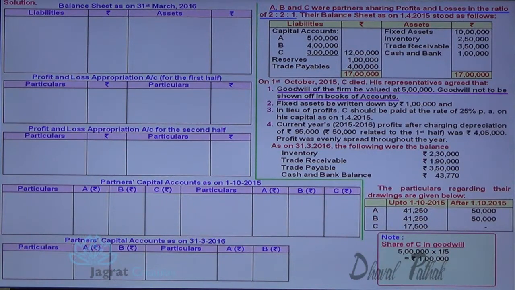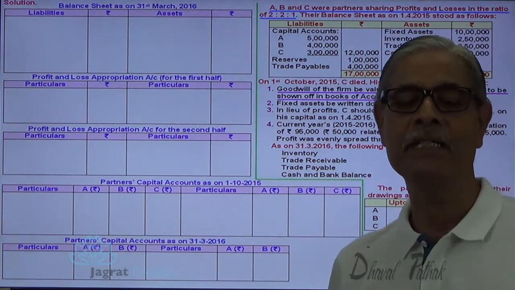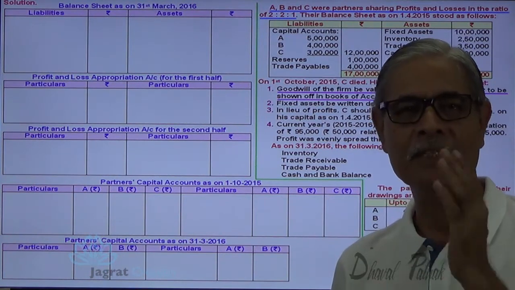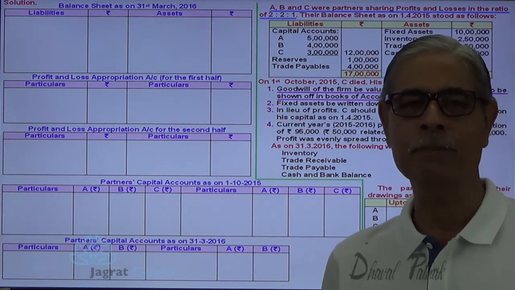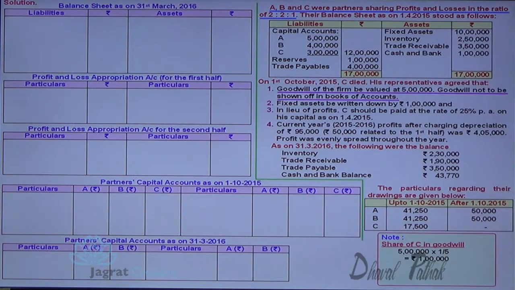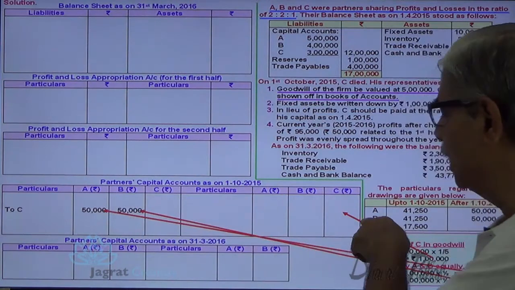Who will give? That will be paid by A and B. In what proportion? A and B are sharing profits in the ratio of 2:2. There is no mention in the sum that there is a change in the profit sharing ratio after the retirement of C. So we presume that the same profit sharing ratio continues even after the retirement. So the gain ratio is equal. So 1 lakh rupees goodwill paid to C will be borne by A and B equally. So 50,000 is paid by A, 50,000 is paid by B. So A's capital account debit 50,000, B's capital account debit 50,000, C will be given 1 lakh.